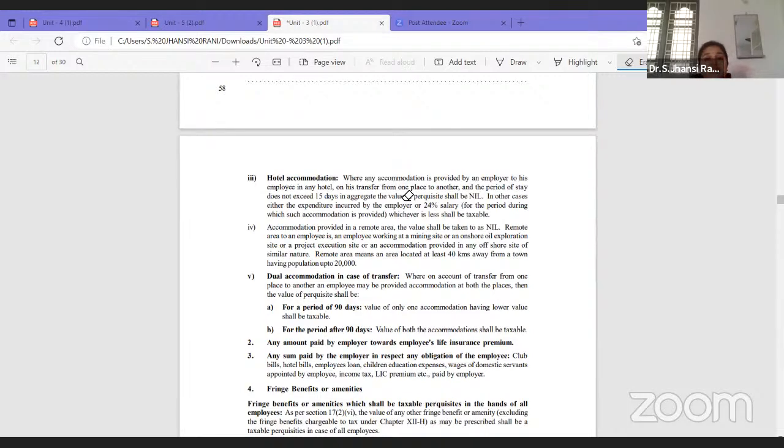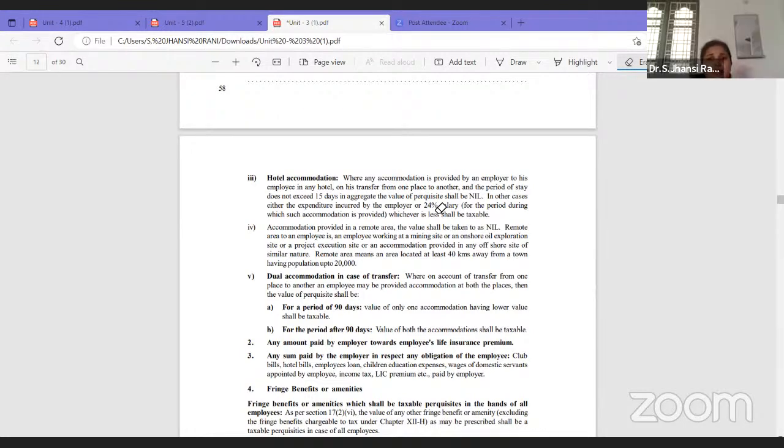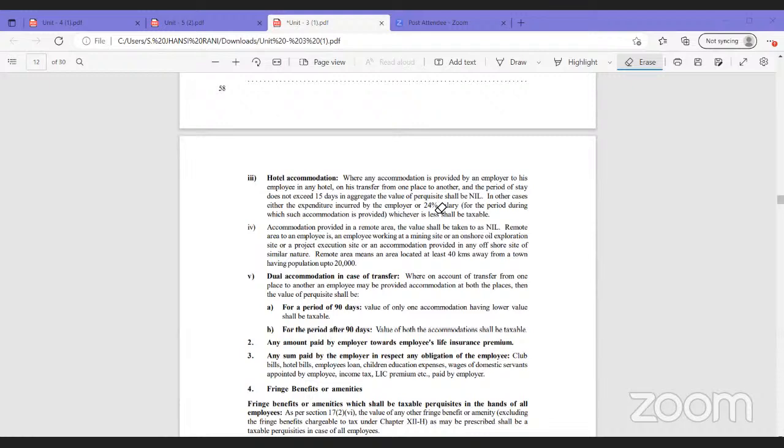If it is exceeding 15 days, then what is the situation? Till 15 days, it is nil. There is no taxable amount on that. If it is exceeding 15 days, then 24% of salary will be taxed. For example, X is provided hotel accommodation for 30 days. Then what to do? How is it taxable? We will write 24% of salary. Salary means again all those provisions are there. On that, we will take the 24%, and that is taxable.